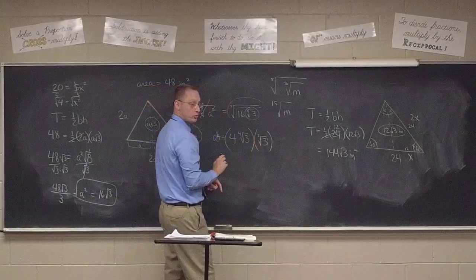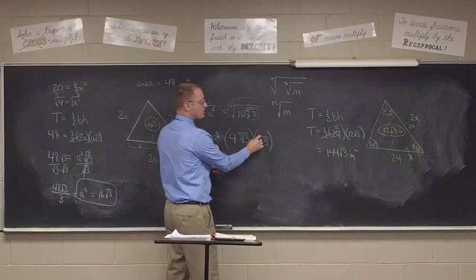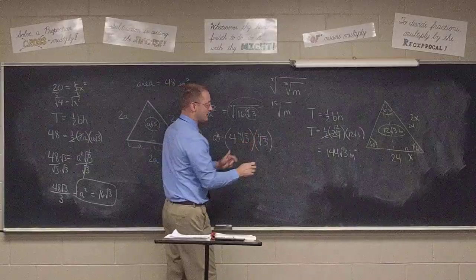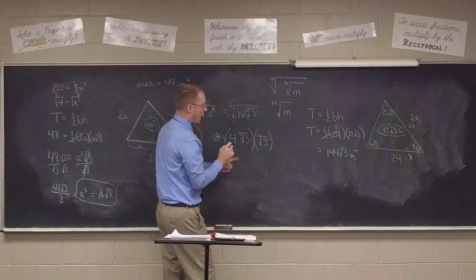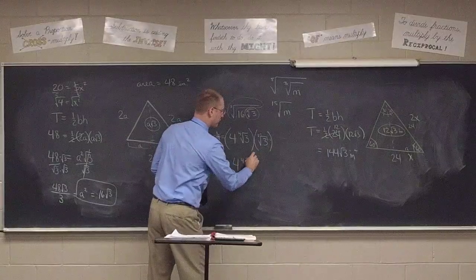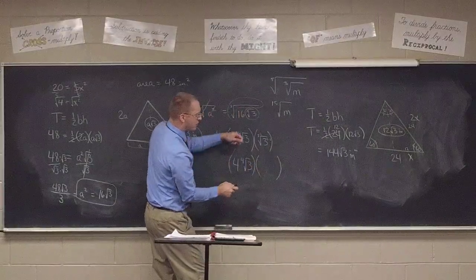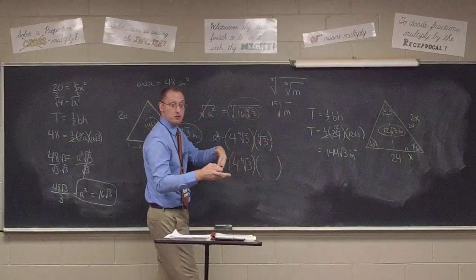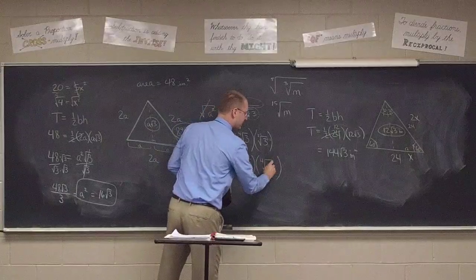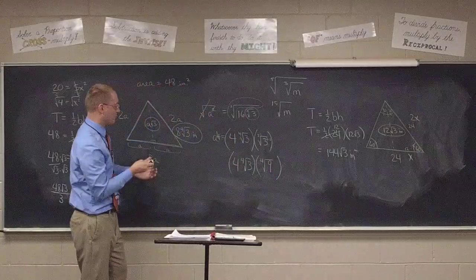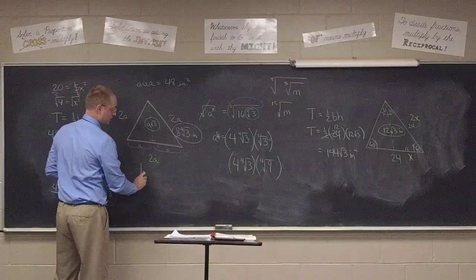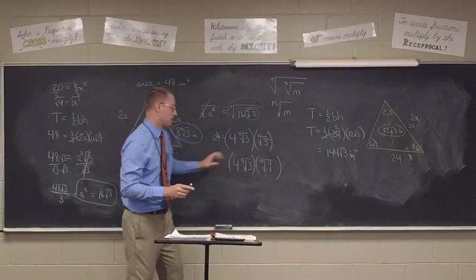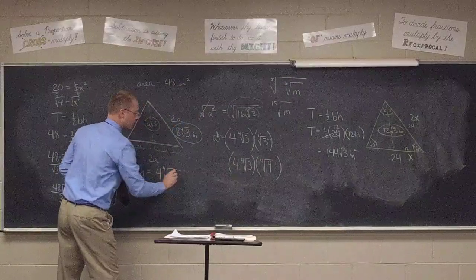So the strategy you might recall was to blow this up. Instead of the square root of 3 to the 1st, blow this up into a 4th root by multiplying the index by 2. But what you do to the index, you have to do to the exponent as well. And so this would become 4 times the 4th root of 3 times the 4th root of 3 squared. In other words, the 4th root of 9. And now we can multiply. So what is the length of my altitude? 4 times the 8th or 16th root. Oh, careful. When you multiply, you just keep the index the same. 4 times the 4th root of 27.